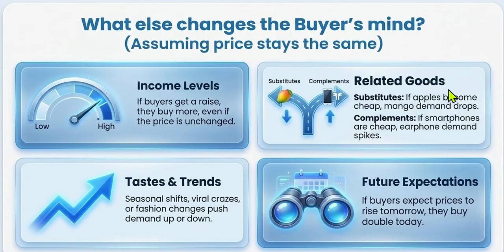Now let us understand the prices of related goods. One is substitutes, another is complements. Let us understand substitutes. If apples become cheaper, people would stop buying mangoes. This is a substitute. If tea prices become cheaper or coffee prices become expensive, people will start consuming tea, depending upon whose taste is what. But these are substitute goods.